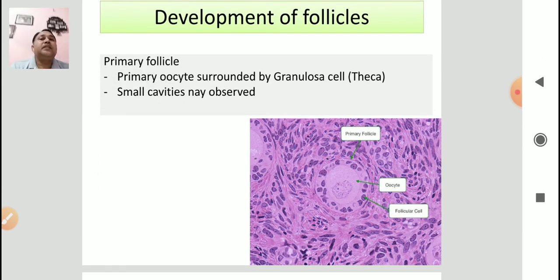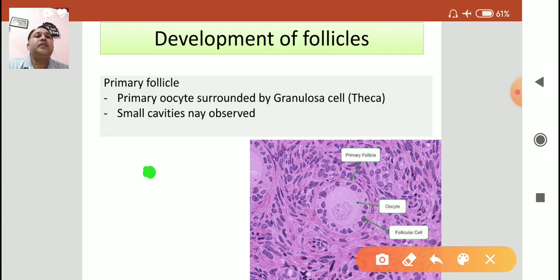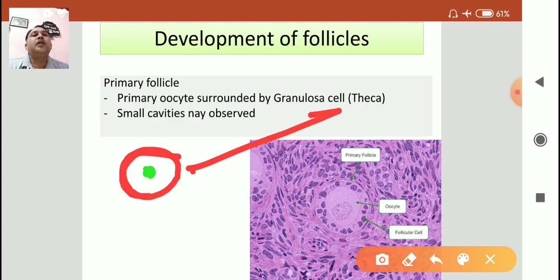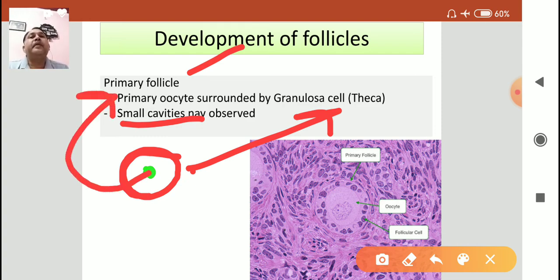One more interesting fact is that the primary oocyte is protected by a follicular layer of granulosa cells, known as granulosa theca, and at that stage it is known as the primary follicle. Some small cavities are also observed in the primary follicle. The primary follicle contains the primary oocyte.